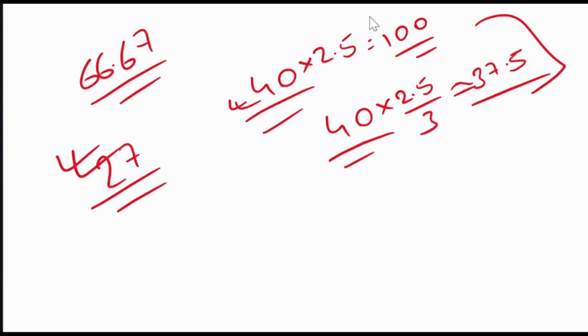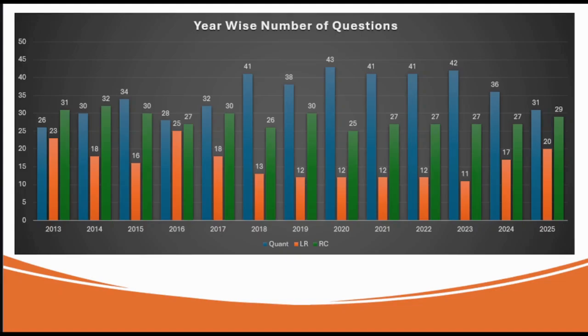As we have seen from here, for example, the 2025 paper only. How many questions came from the quant section? Quant section had 31 questions, the LR section had 20 questions, and the RC section had 29 questions.